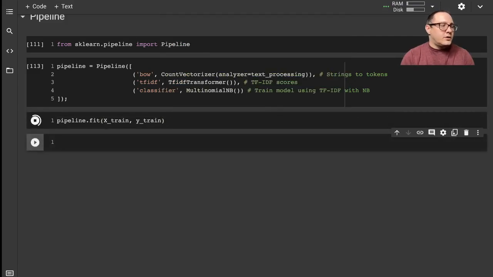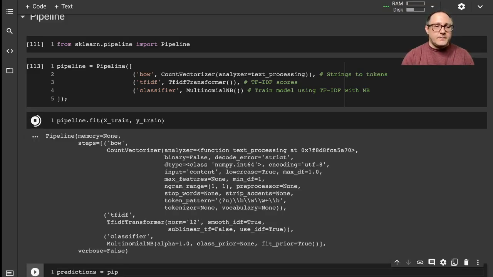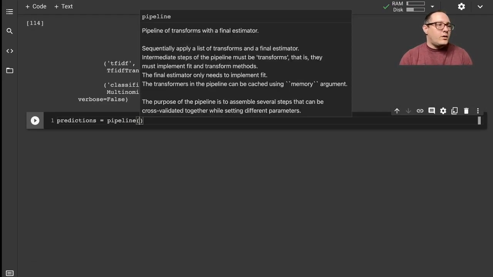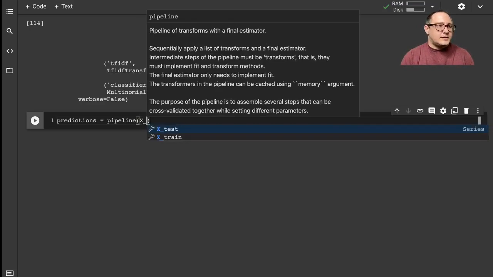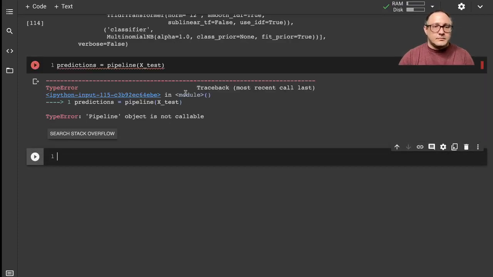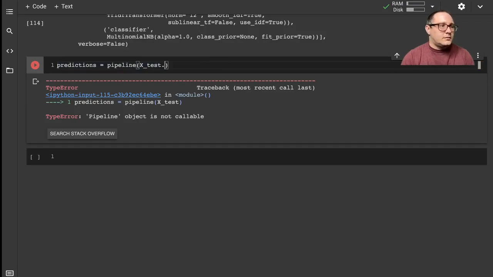And then let's also go in and do our predictions in here. So this is the pipeline here, and we want our X test. Whoops, dot fit.